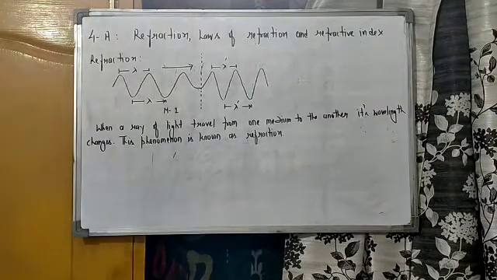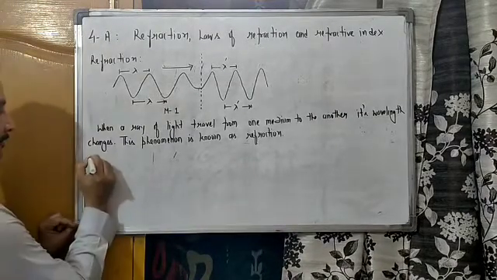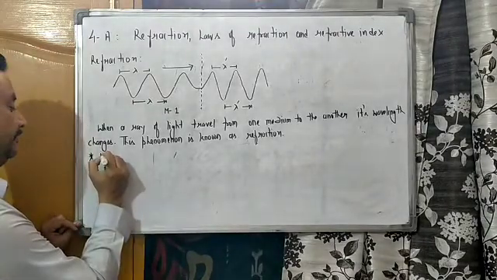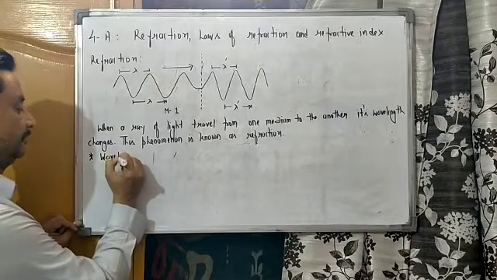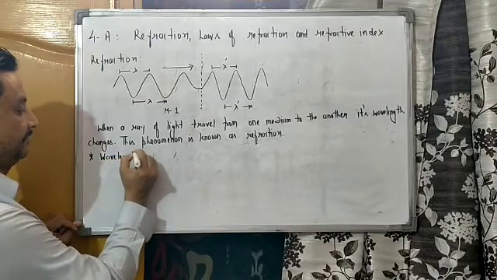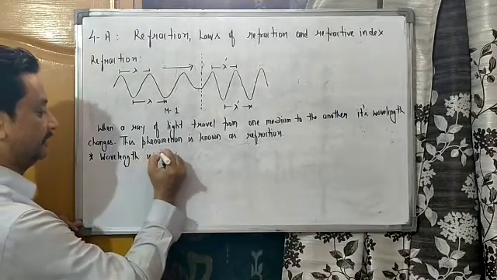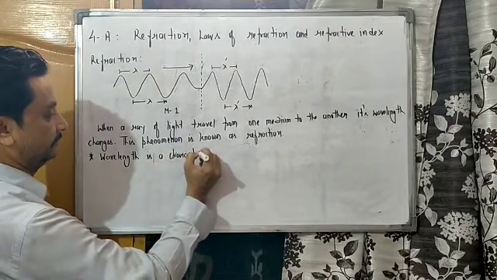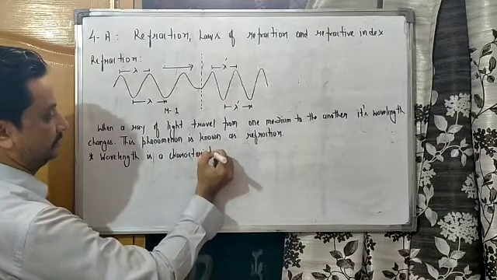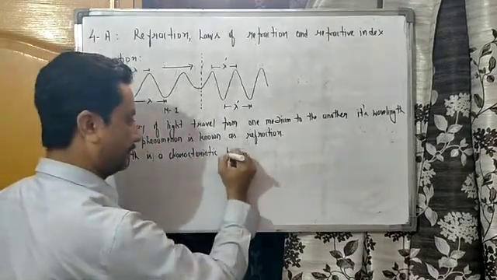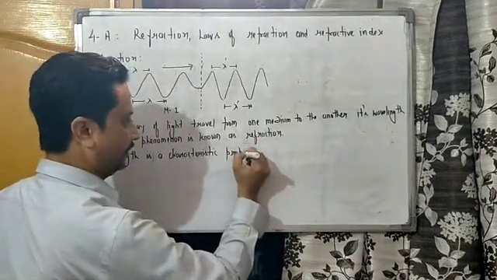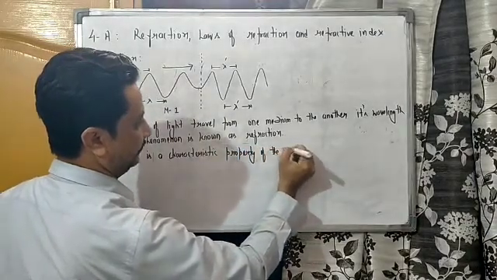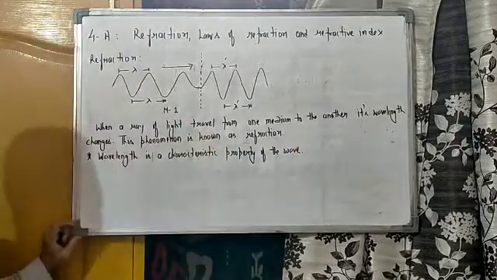This phenomenon is refraction. One thing I have to mention here: wavelength is the characteristic property of the wave. Right, beta?